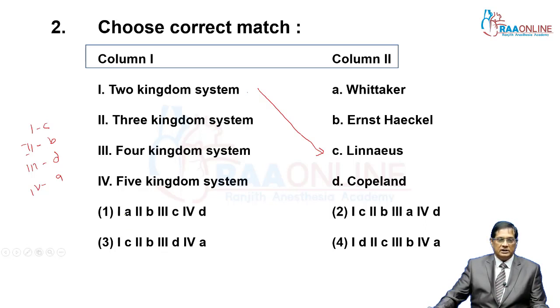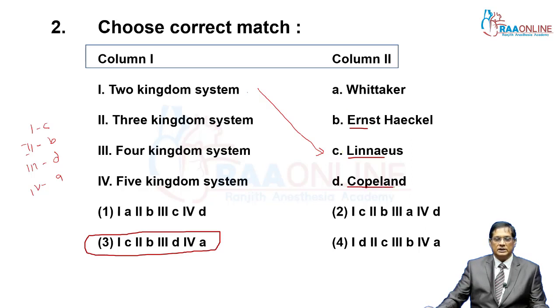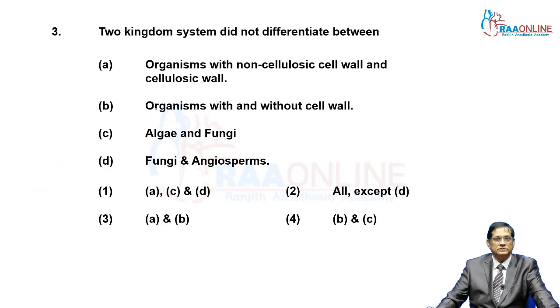The first one is an incorrect match, in the second, CB is right but AD, here it is DA. So the third one is correct. It is properly matched. Two kingdom system of classification was given by Linnaeus. Then three kingdom, Haeckel, right. Four kingdom system was given by Copeland. And the five kingdom system was given by Whittaker.